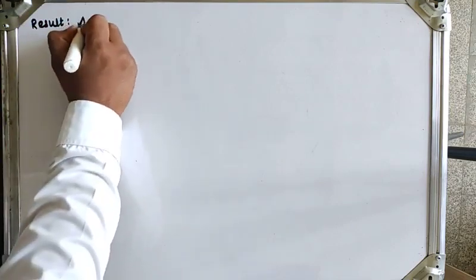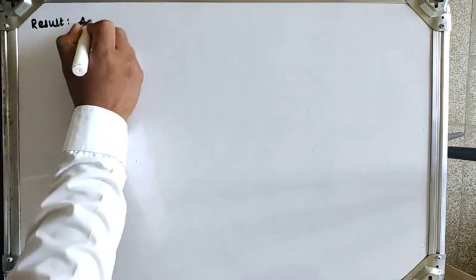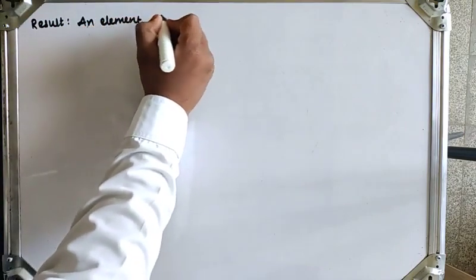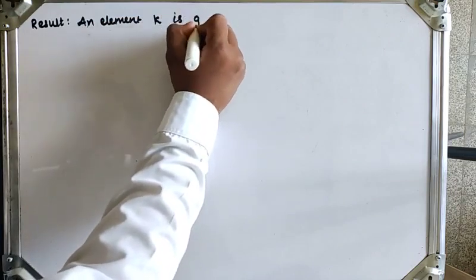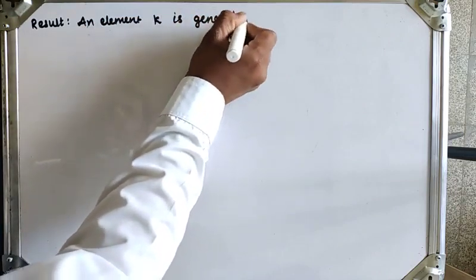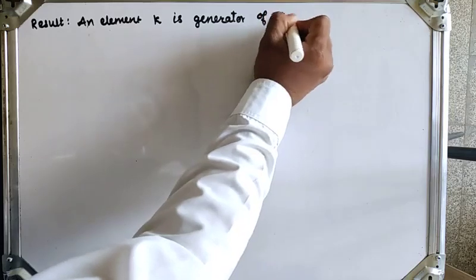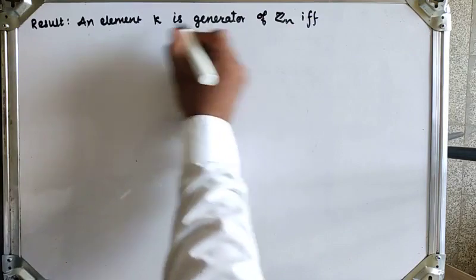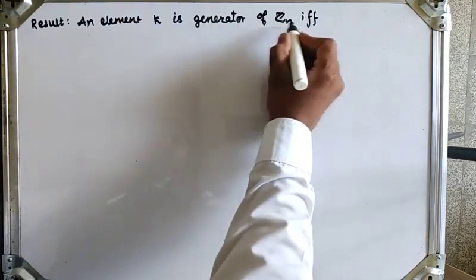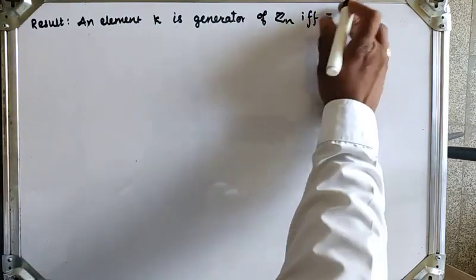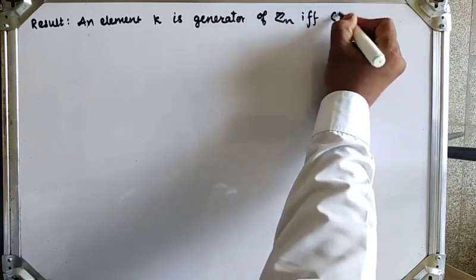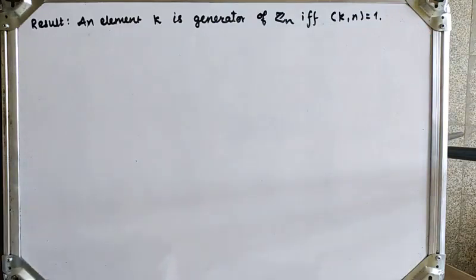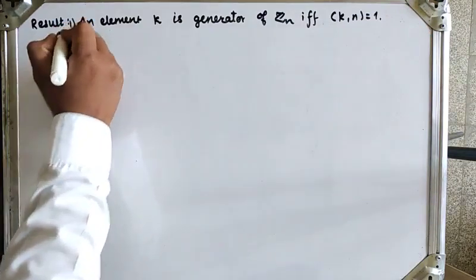An element k is a generator of Zn if and only if the greatest common divisor of k with n is equal to 1. Then we say that k is a generator of Zn. So this is the first result.